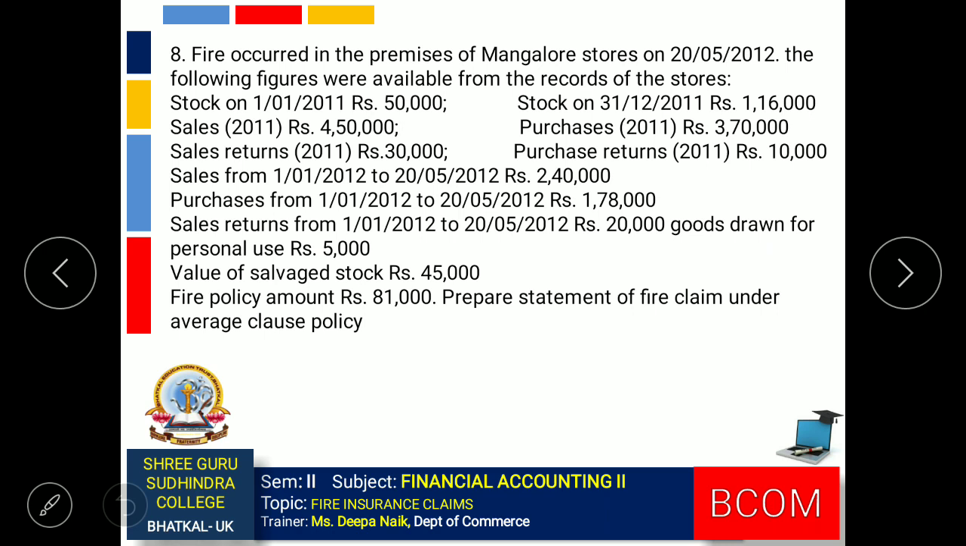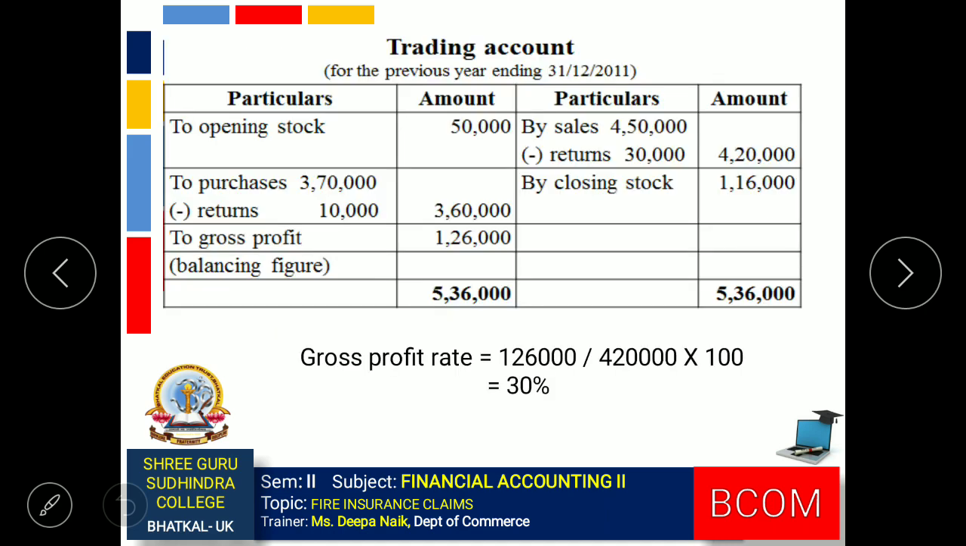Out of those goods, some stock has been used for personal use of the businessman. So the entry will have to be made in the memorandum trading account. This information is related to the current year, so the entry takes place in the memorandum trading account. We'll prepare the trading account first for the previous year ending 31st December 2011.